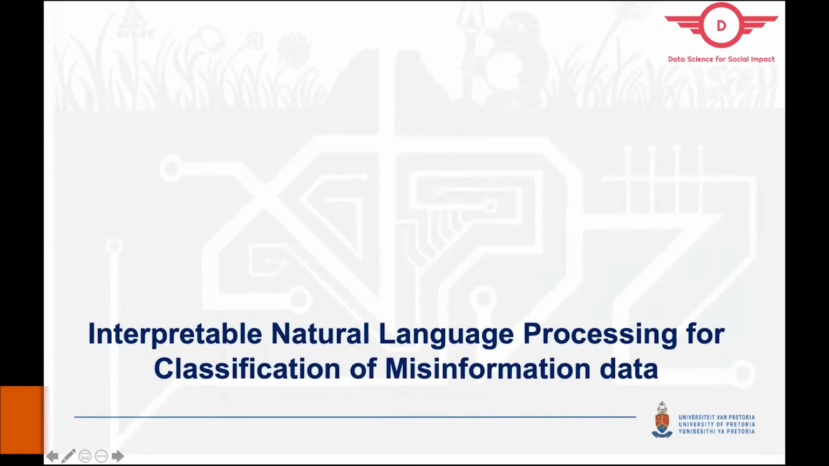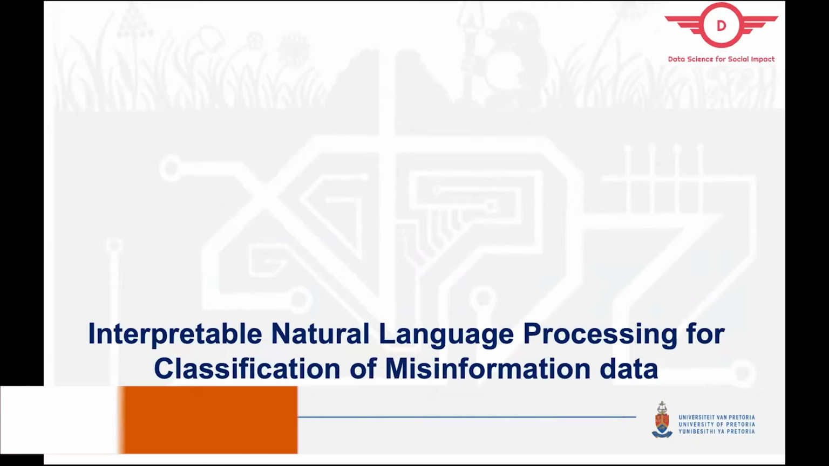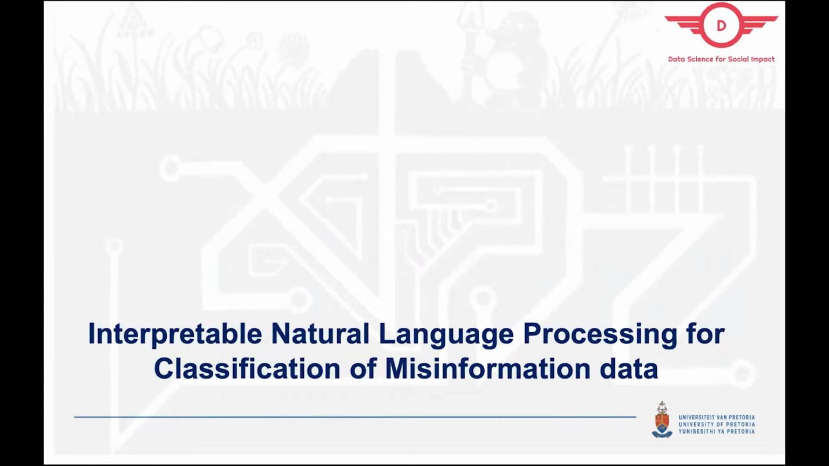So my name is Yolanda Nkalashe, and I form part of the Data Science for Social Impact, which is a group in the University of Pretoria. So I'll be talking about my work around interpretable natural language processing for classification of misinformation data.